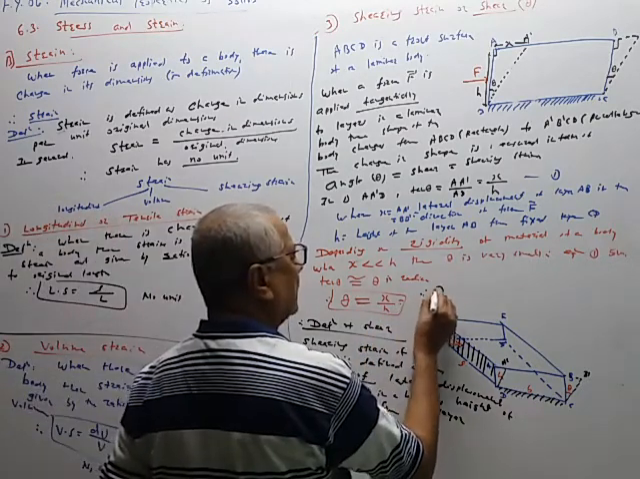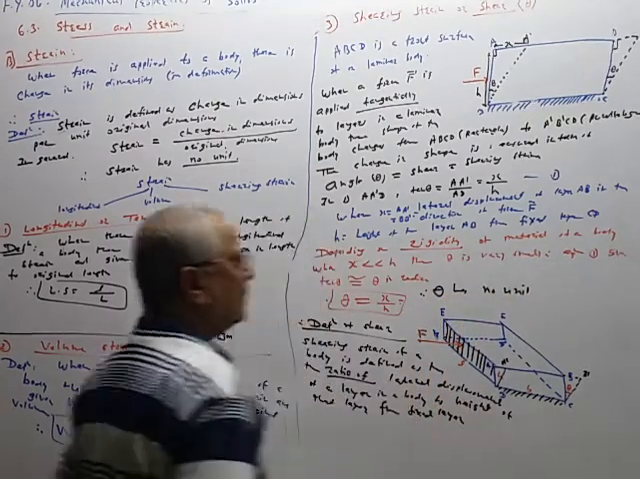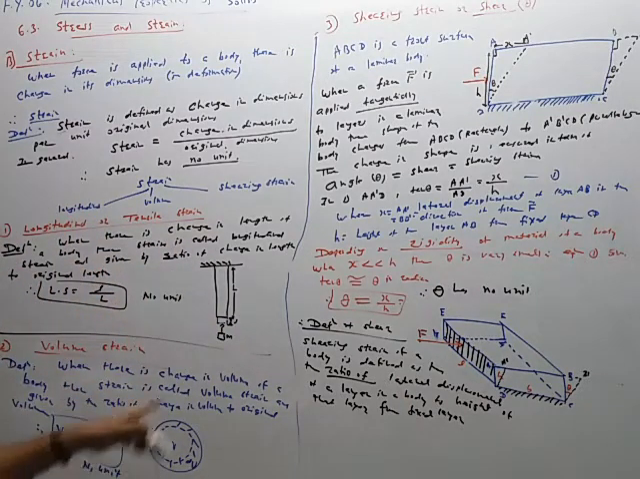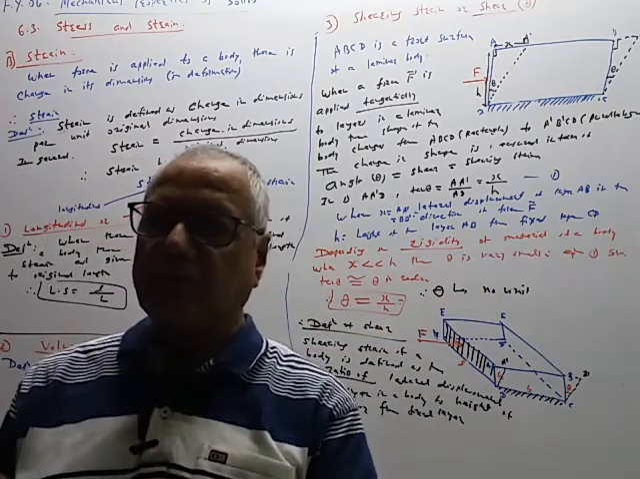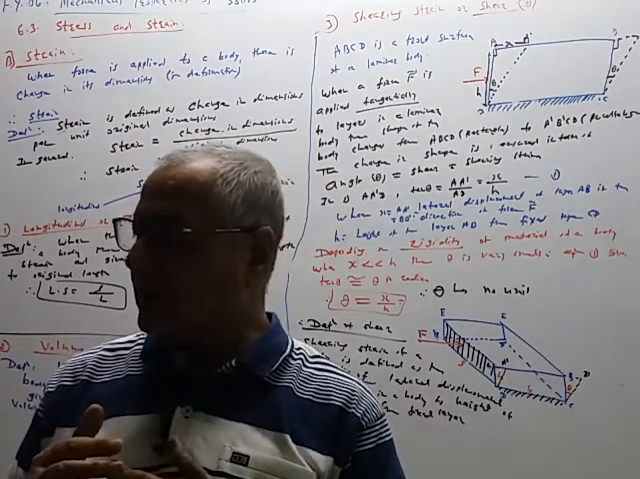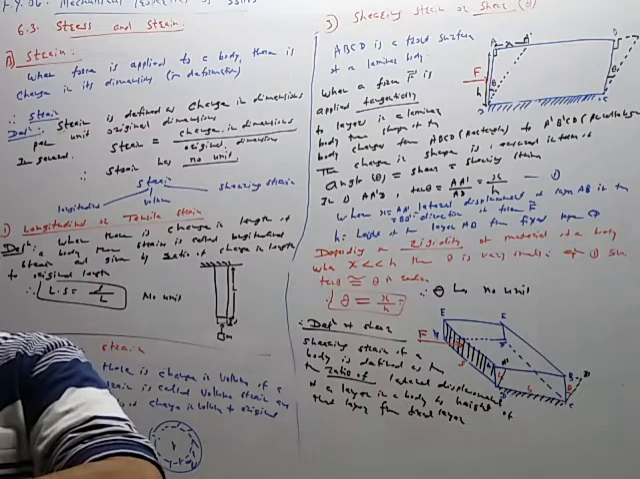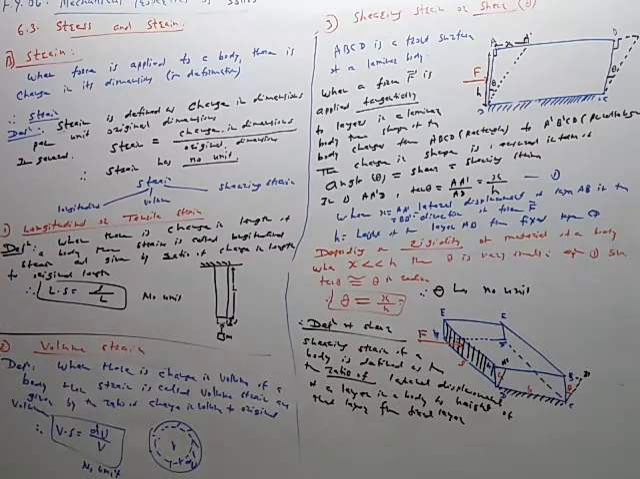Therefore theta has no unit. So all types of strain, longitudinal strain, volume strain and shearing strain, they have no unit because it is the ratio of two similar quantities. So this theta is defined in this case like this. So these are the three cases. So h is the height of the layer from the fixed layer. It is the ratio of x to h like this.